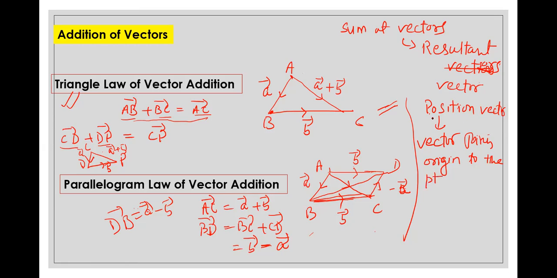So position vector means position vector of a point. Position vector of A, for example, is the vector joining origin to the point A. So the position vector of A is OA vector, position vector of B is OB vector, position vector of C is OC vector. So for position vectors, the origin will be the initial point. We will be studying this in a very descriptive way. So we have studied addition of vectors, specifically the triangle law of vector addition, which is very important for other concepts.